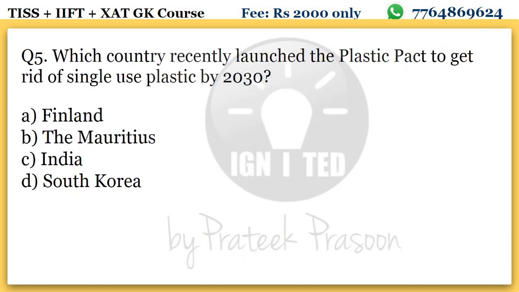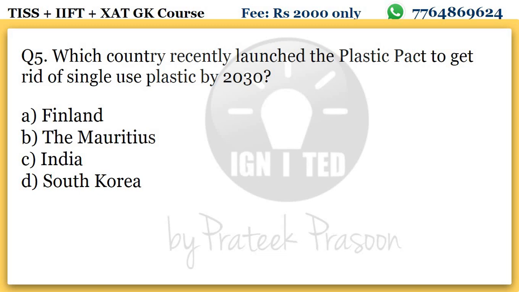Now come to question number 5. Which country recently launched the Plastic Pact to get rid of single-use plastic by 2030? There is a loose target that we should get rid of single-use plastic by 2030. A says Finland, B says Mauritius, C says India and D says South Korea.